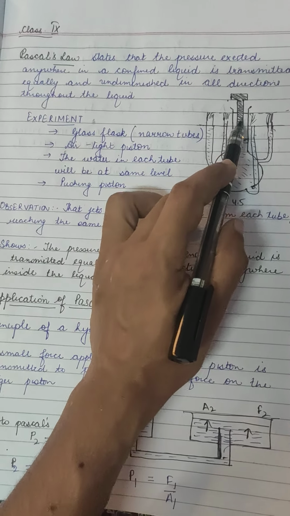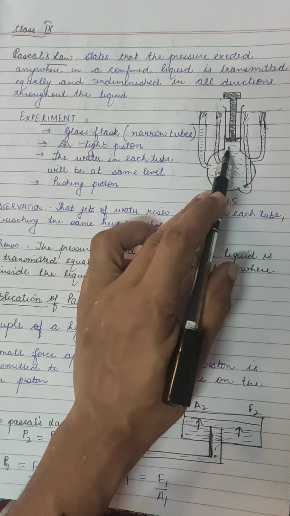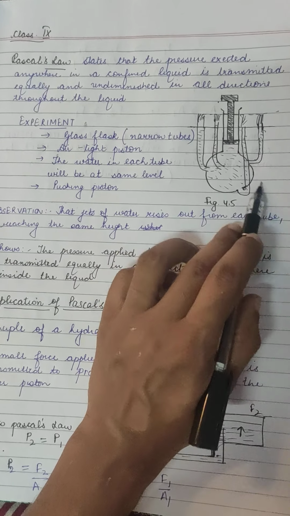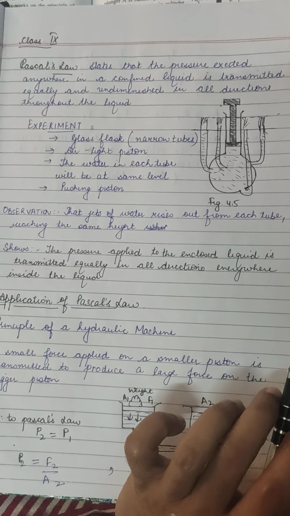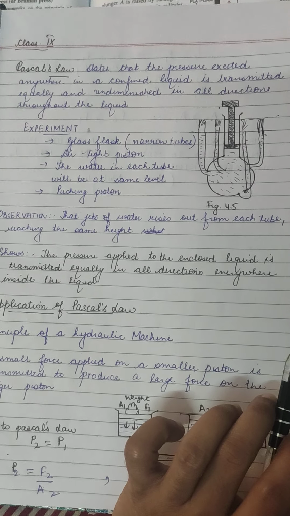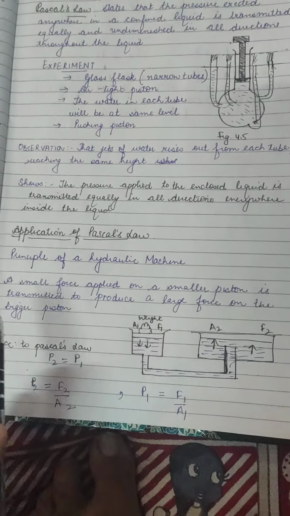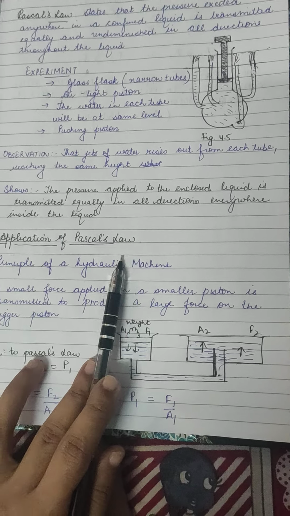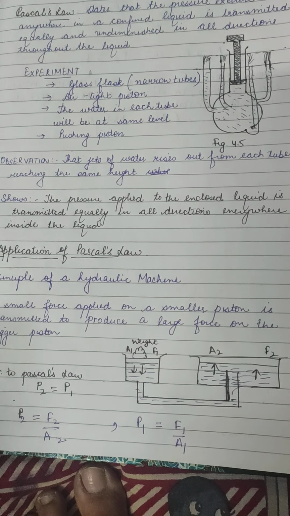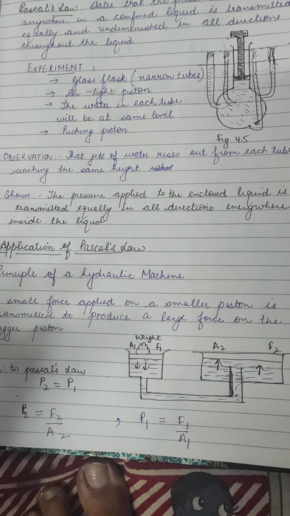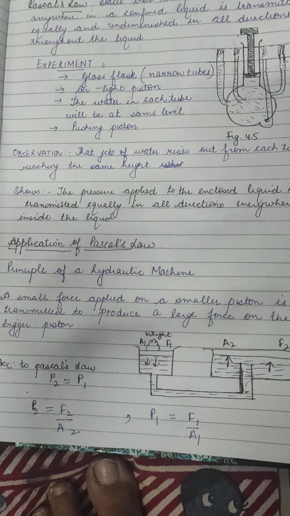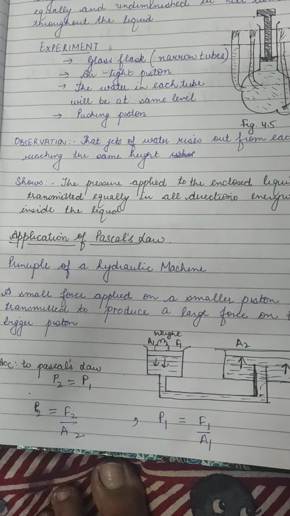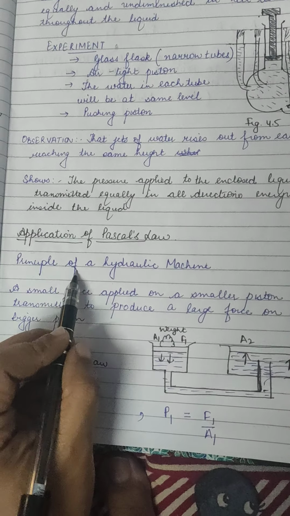When you apply pressure by piston here in the liquid, this pressure is applied equally in all directions where that liquid is present. That is what Pascal's law is stating. Next we are going to start with the applications of Pascal's law. All the hydraulic machines you are having, hydraulic jack, hydraulic press, hydraulic brakes, these all are applications of Pascal's law. Which principle does it follow?